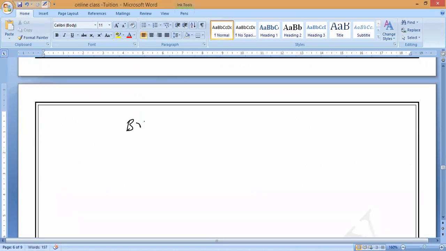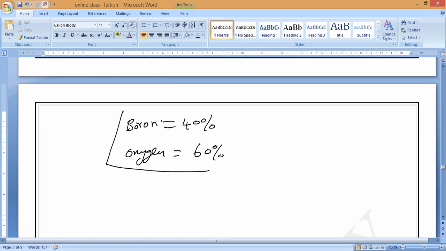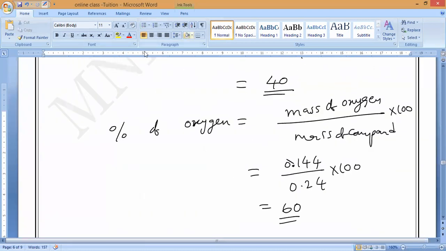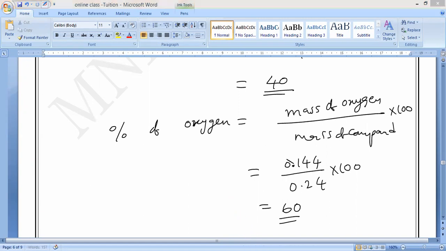So we can say boron by mass is equal to 40%, and oxygen by mass is equal to 60%. Any doubt in this? No doubt. Everybody solve it, you have to do the calculations. Like in the exam, you have to be very smart.